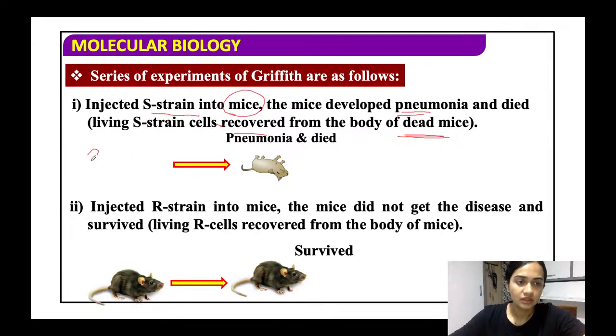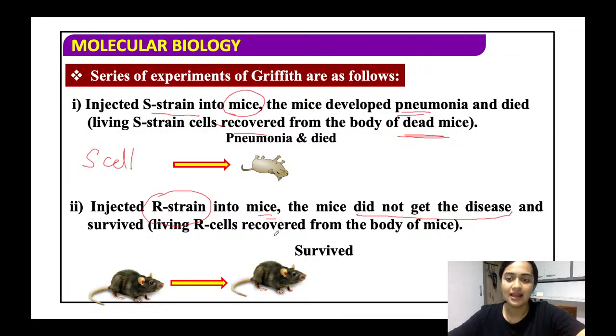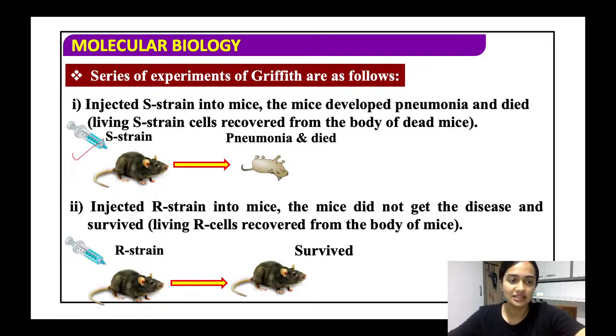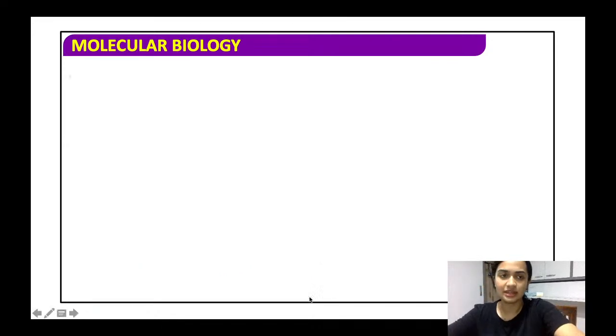So now, when we injected the S cells, the mice died. Okay. Now we injected the R strain into the mice, and the mice did not get the disease. Why? Because R is non-pathogenic, and the living R cells were recovered from the surviving body of the mice. All right. So when the S strain was injected, the mice died, and when the R strain was injected, the mice survived. R is non-pathogenic. Yes, Sindhu, you are right.